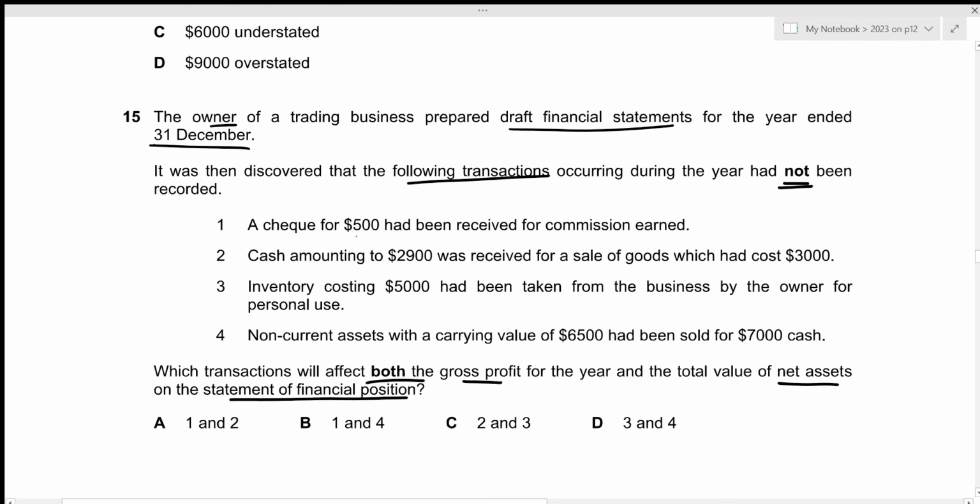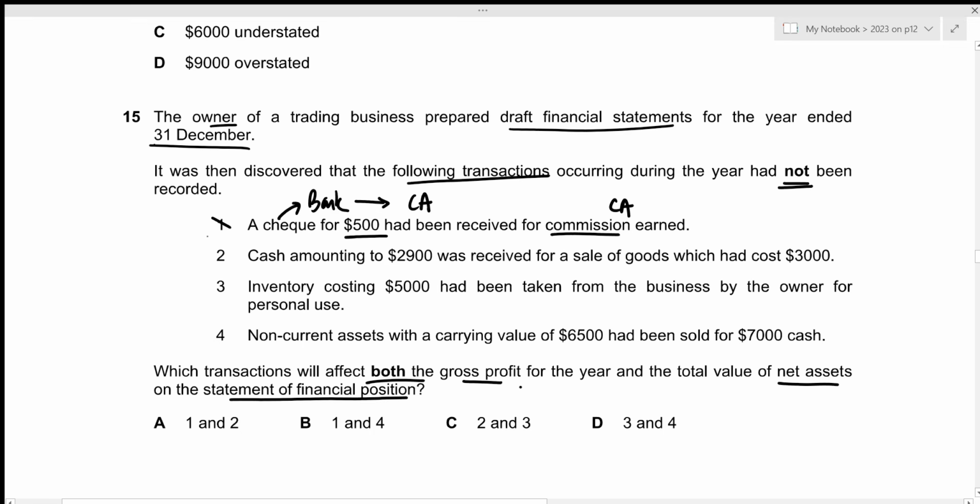Okay, we're looking for items that would affect the gross profit and the net assets on the statement of financial position. For the first one, a check for 500 had been received for commission earned. This might be a bit tricky because the commission receivables would have already been entered as part of the current asset, right? Because that's a receivable, and the check can just be transferred to our statement of financial position under the heading of bank, which would again be recorded under our current asset. So 500 will now be subtracted from the commission receivables and will be added to the bank. So overall, there will be no changes within the current assets. That's why this will have no impact on the gross profit as well as the net assets on the statement of financial position.